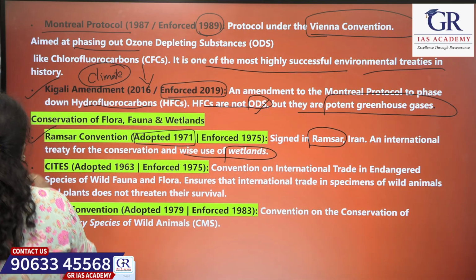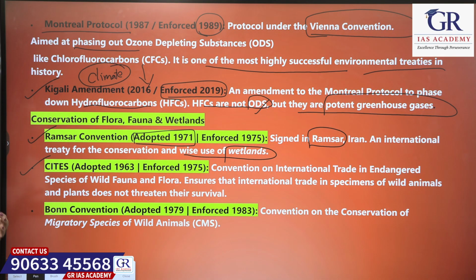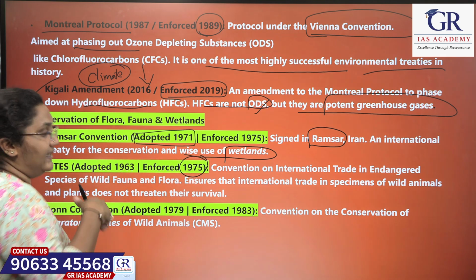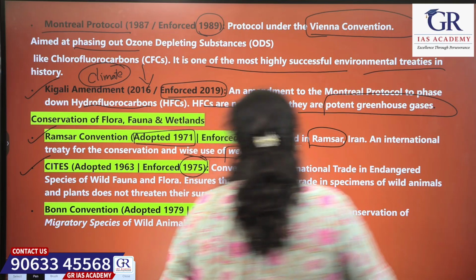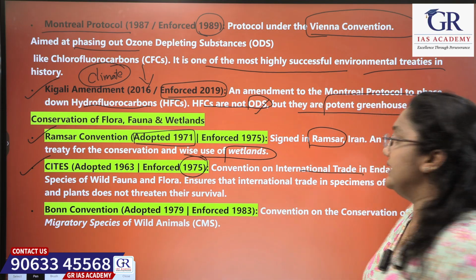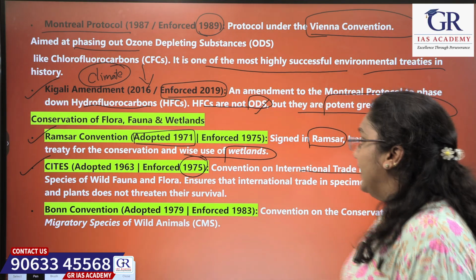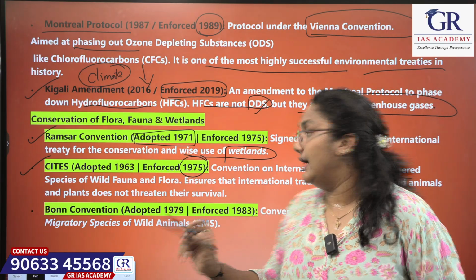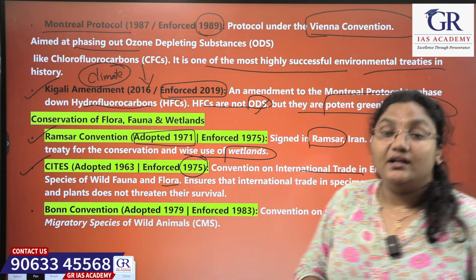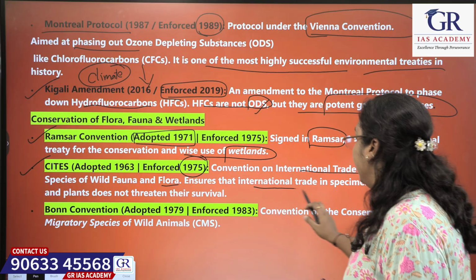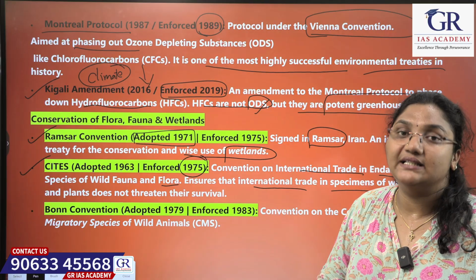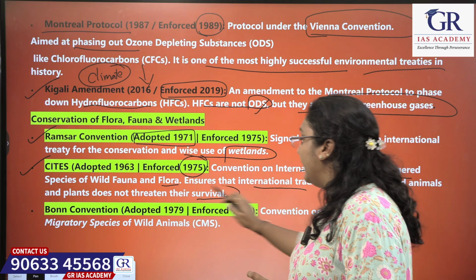Okay, next. Next is CITES. It was adopted in the year 1963 and enforced in the year 1975. What is this CITES? It is the Convention on International Trade in Endangered Species of Wild Fauna and Flora, which ensures that international trade in specimens of wild animals and plants does not threaten their survival.